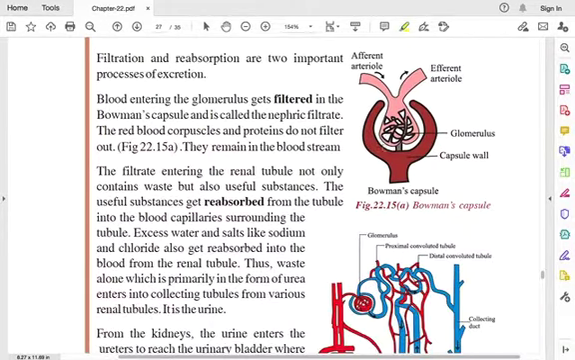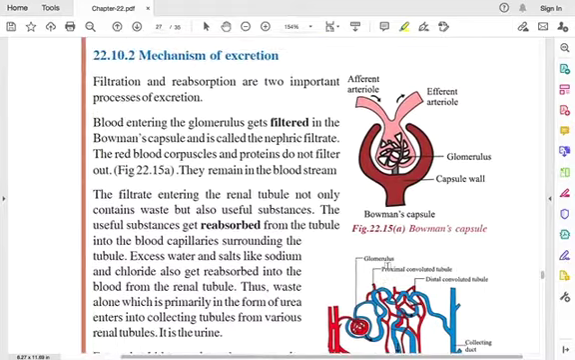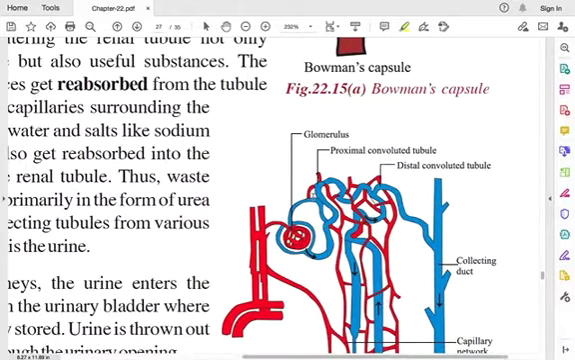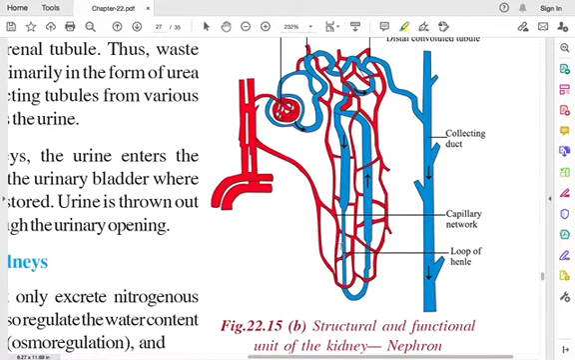So proximal means a thing which is near. Proximity means near. It is near to the Bowman's capsule, so it is called the proximal convoluted tubule. You can see here, this is the proximal convoluted tubule, and this is the distal convoluted tubule. Distal means away from it, away from this glomerulus or Bowman's capsule. And you have the thin tube here, which is called the loop of Henle.